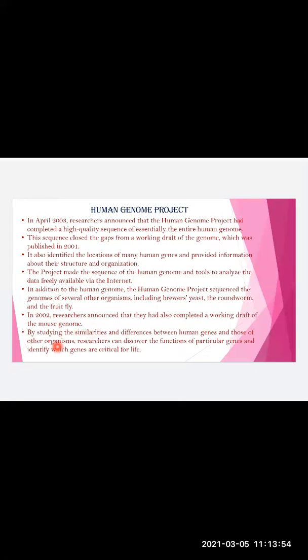By studying the similarities and differences between human genes and those of other organisms, researchers could discover the function of a particular gene and identify which genes are critical for life. So here, there is a Human Genome Project which does study on human genes, and they have preserved all the genes, from brewer's yeast to roundworms and fruit flies.